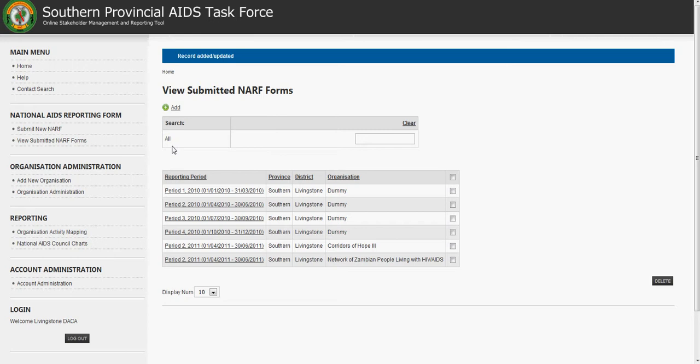Where this is an improvement over the NACMIS is that data is instantaneous. So where at the moment we have multiple copies of NACMIS floating around the country, this system will ensure that you've only got one accurate set of data in only one place. And so it makes the management of information much easier.